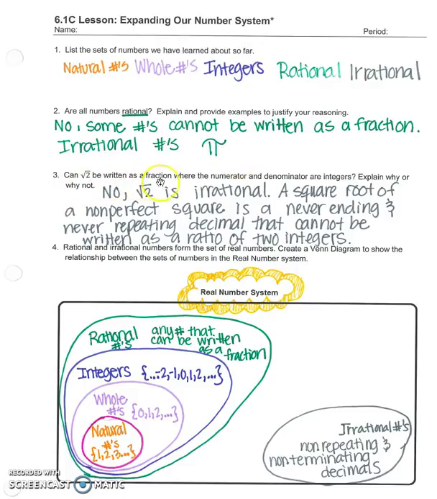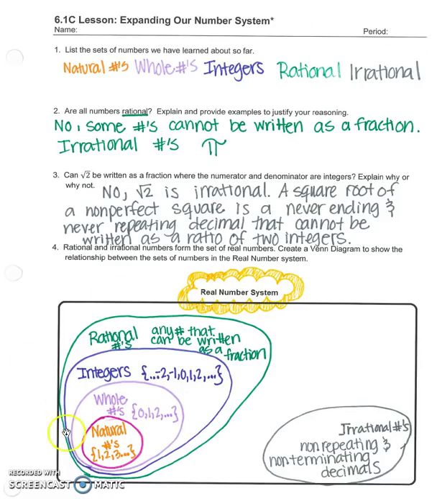Can the square root of 2 be written as a fraction where the numerator and denominator are integers? No, the square root of 2 is irrational, meaning it cannot be written as a ratio. The square root of a non-perfect square is a never-ending and never-repeating decimal that cannot be written as a ratio of two integers. We also call that non-terminating, non-repeating. That means never-ending and never-repeating.